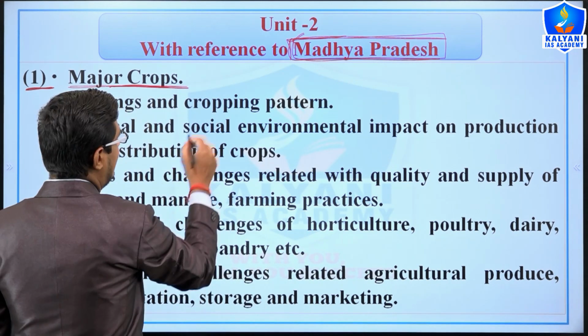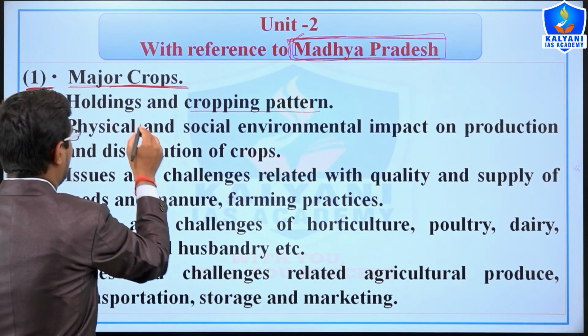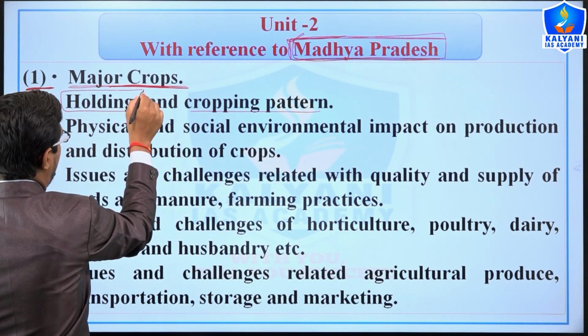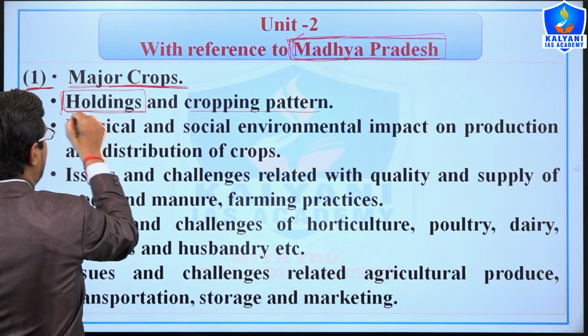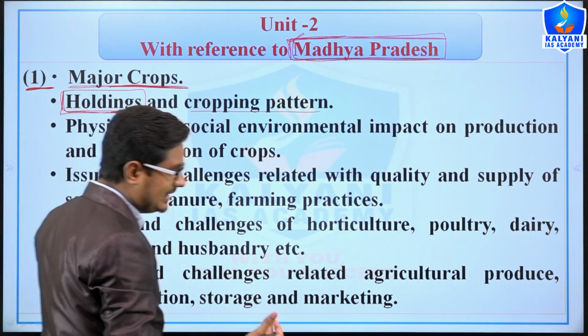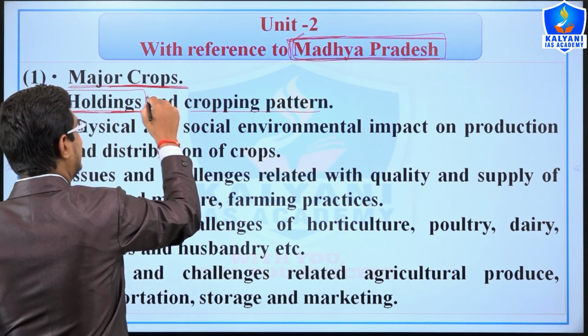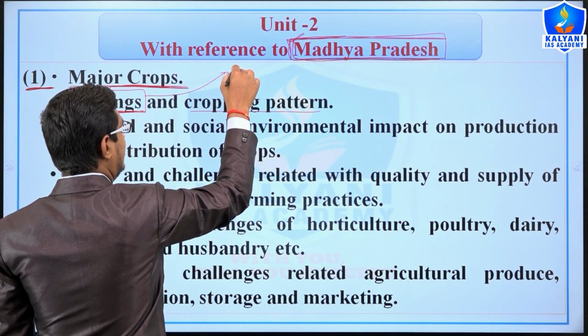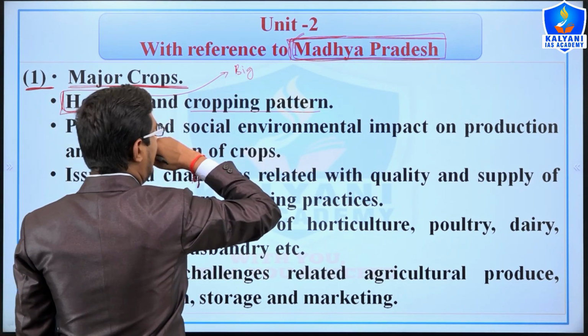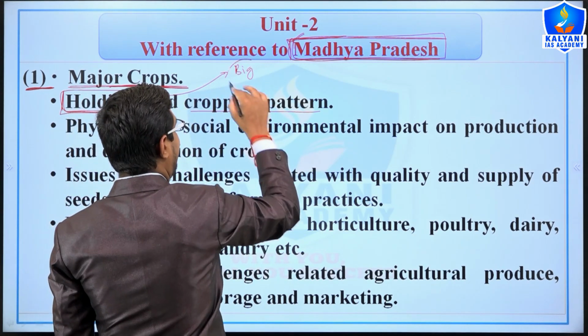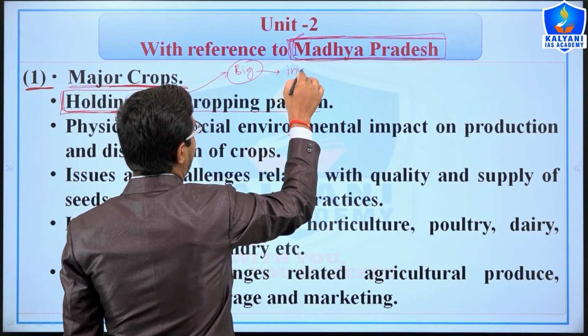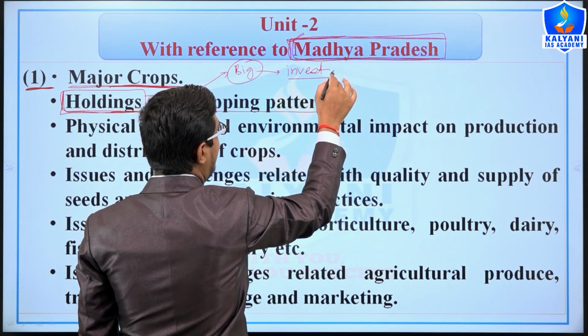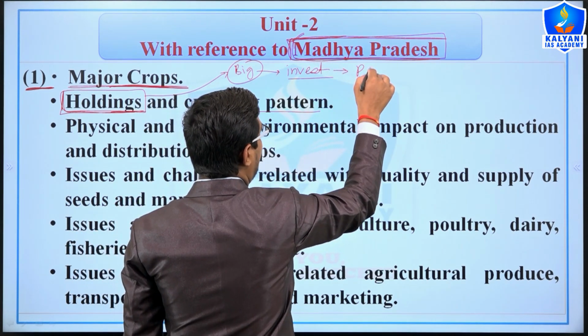Second, holdings and cropping patterns. See, holdings means agricultural land holdings, और हिंदी में जैसे जोत कहा जाता है. If the land holdings are big, ठीक है, if land holdings are very big, then it would be very easy to invest in the land holding, and that will lead to production.